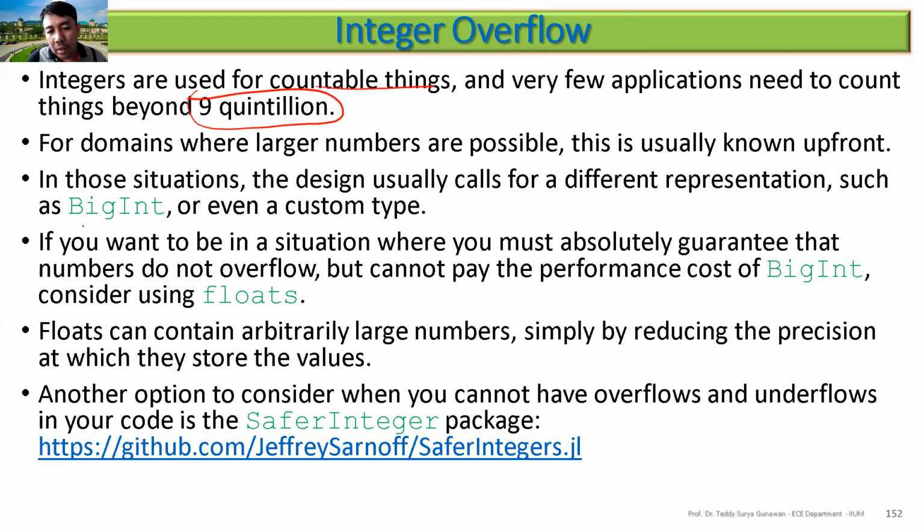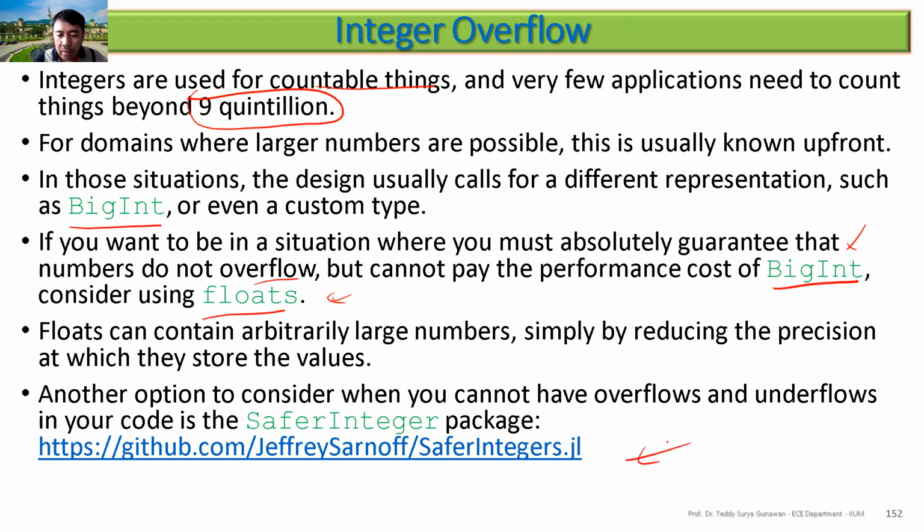But if you somehow know upfront that you need bigger numbers, we can use another representation, for example big integer. The number will not overflow, but there's some performance cost because it checks for overflow. You can also use floating point numbers if you cannot guarantee the maximum number that you want.